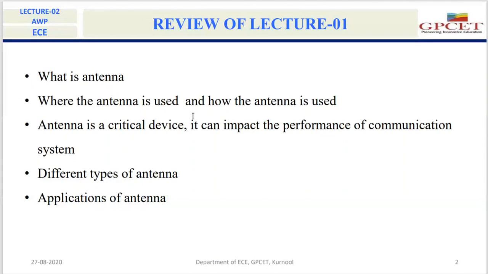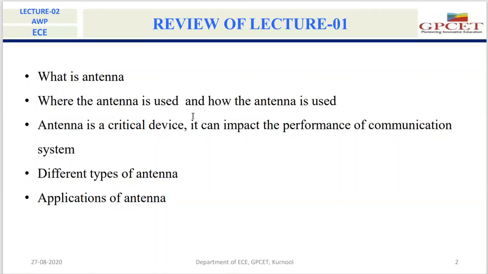Next, the category or type of antenna is the reflector antenna. In reflector antennas, we concentrate more on parabolic reflector antennas. These parabolic reflector antennas are used for long distance communications, in order to send signals over a long distance or to receive signals from long distances. In most cases, we use them in satellite earth stations and other defense applications.